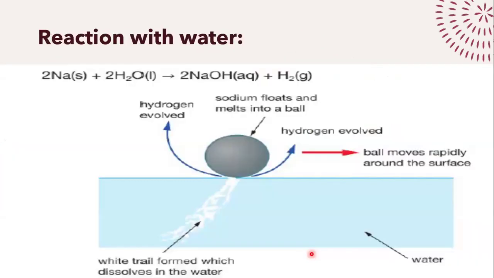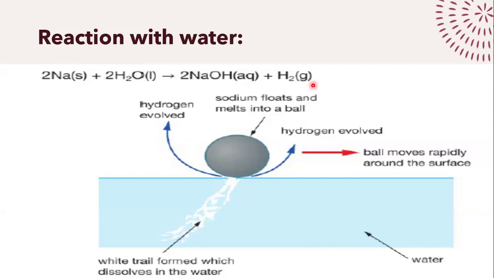Then, another important reaction is the reaction of those metals with water. In the reaction, we generally get an alkali and hydrogen gas. We get an alkali, a base, and hydrogen gas. You can learn it: if we take a metal and react it with water, we will get an alkali and hydrogen gas. Now, in this reaction, there are certain observations that you need to know about.